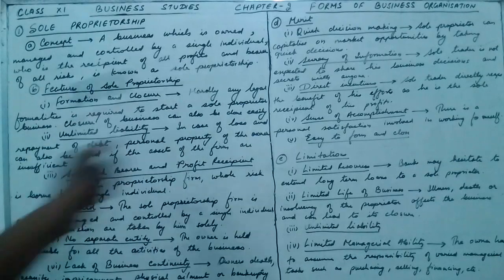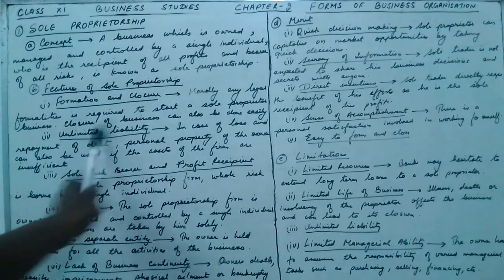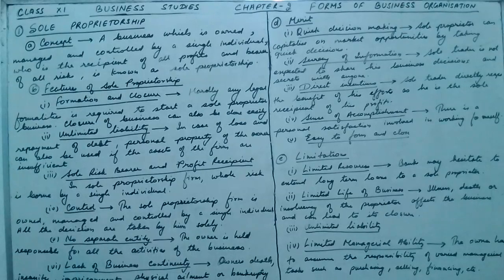There are hardly any legal formalities required to start a sole proprietor business. Closure of business is also very easy. So to start a sole proprietor business is very easy. No legal procedures are required to open a shopkeeper's business, and it is very, very easy to even close the business. Thus the formation is easy and the closure of the business is also very easy.